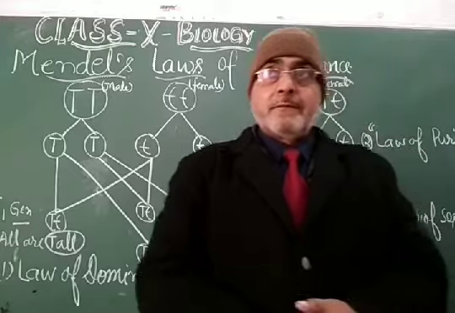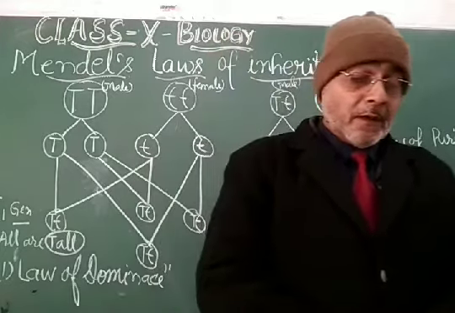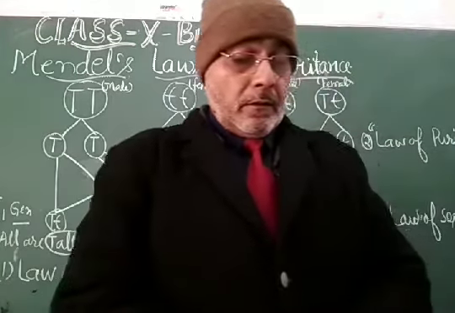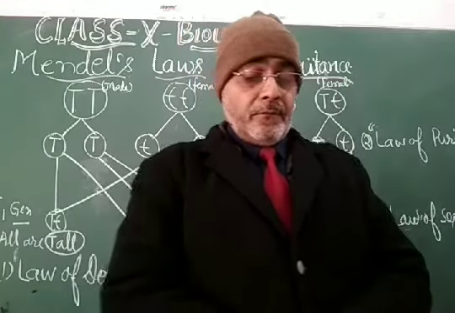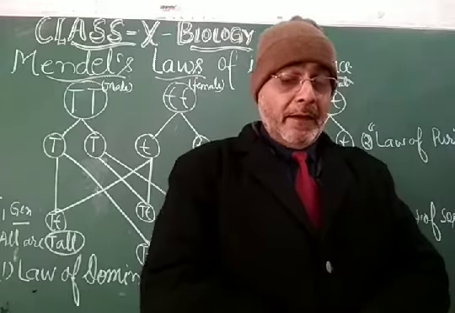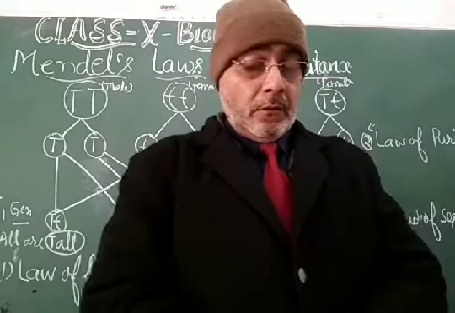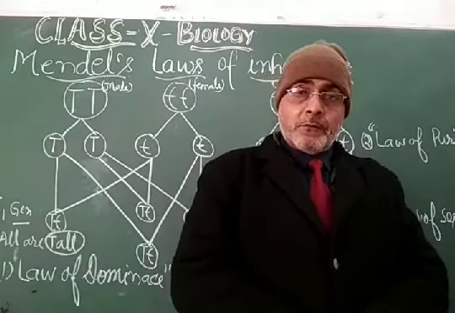My dear students, there are 4 types of blood group in humans, and they are A, B, AB and O. These are the 4 blood groups